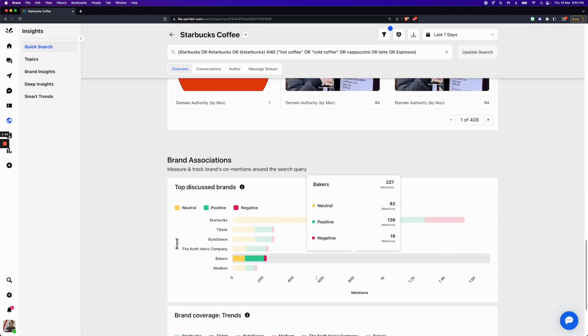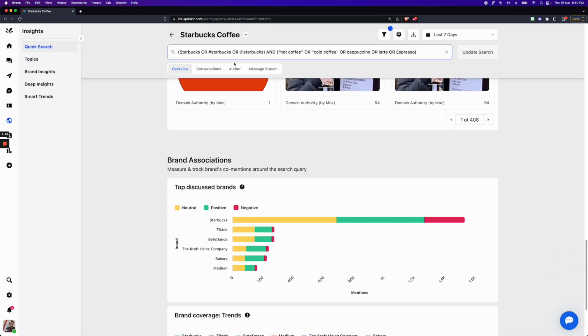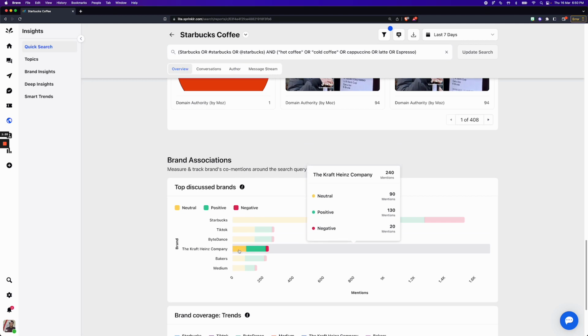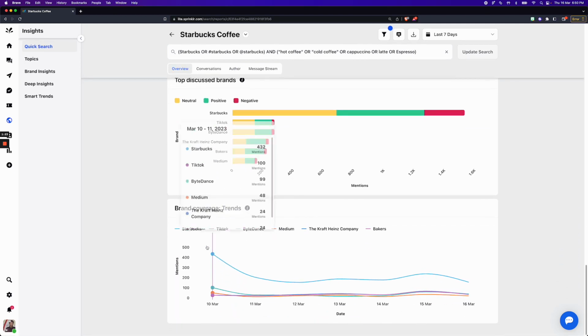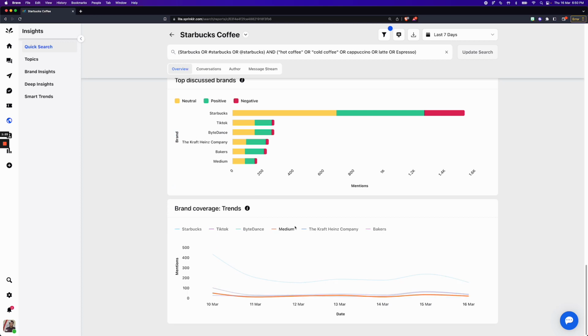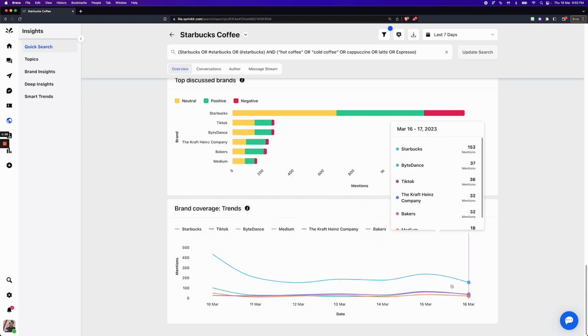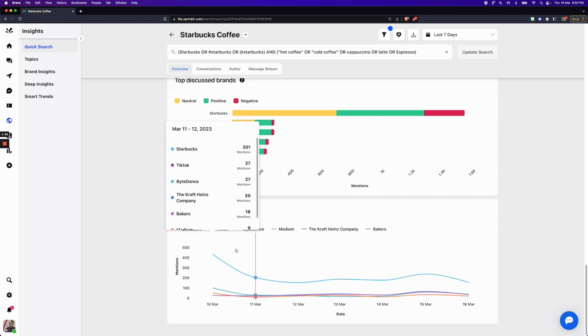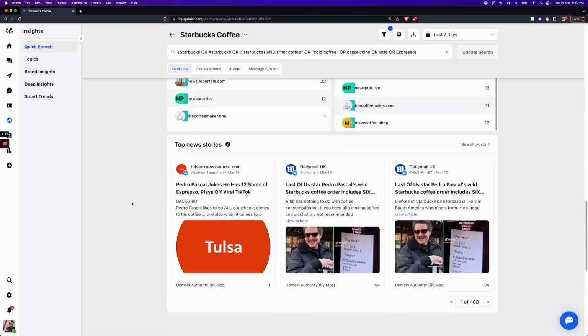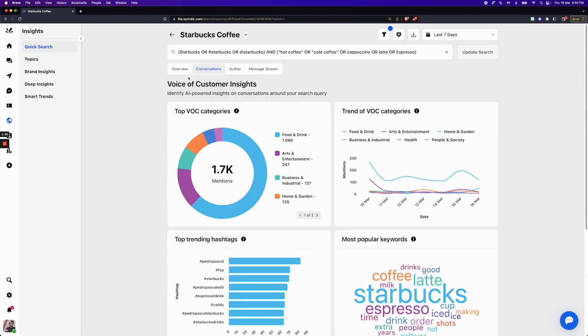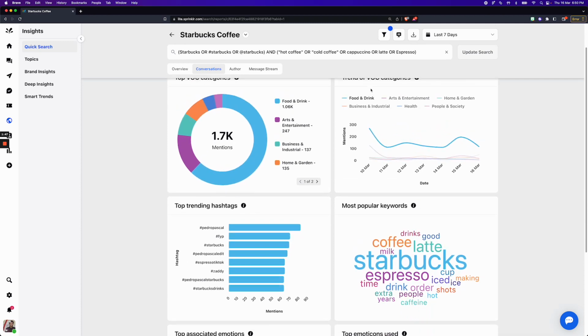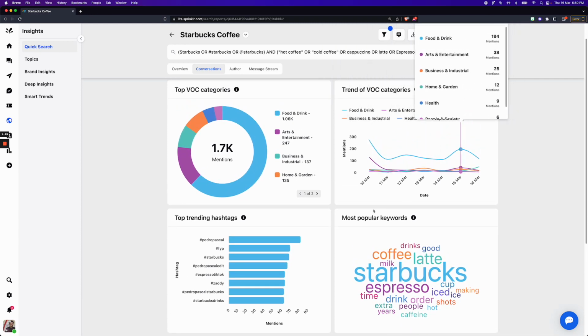Further, I can also see the different brands that are being mentioned along with wherever this query is satisfying the conversation. Furthermore, we can also see the different brands and their trends over time, which are being mentioned along with the query that we have passed in. Furthermore, if I wanted to see how the conversations are going around based on voice of customer insights, I can see that over here. So in general, food and drink is the top topic that is being mentioned along with this query. These are the top voice of customer categories and the trends over time.